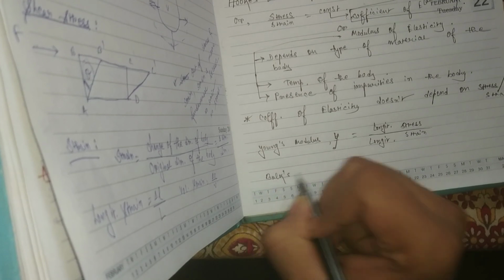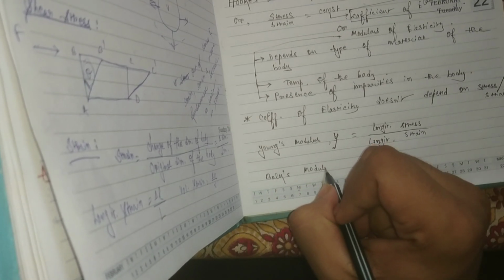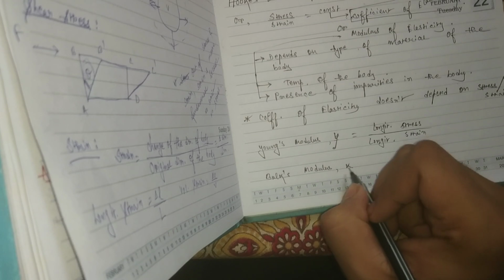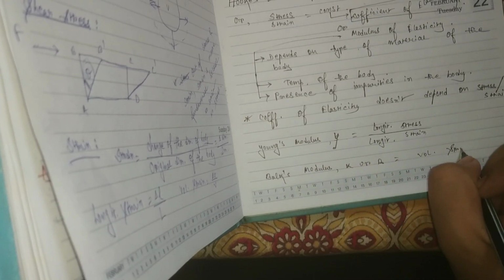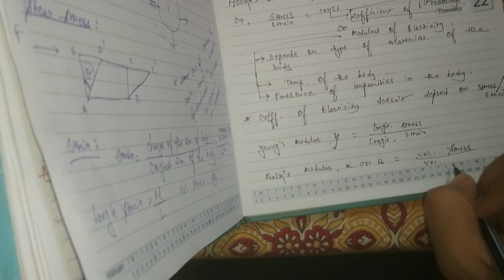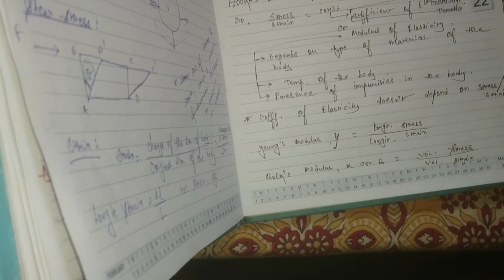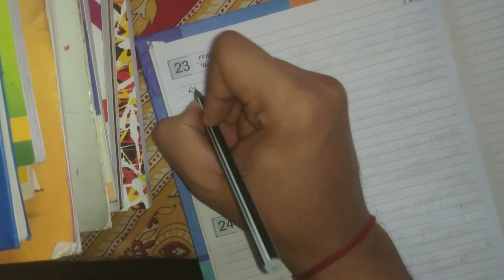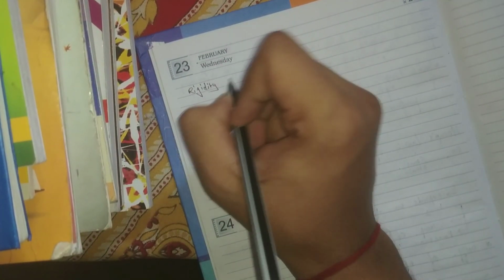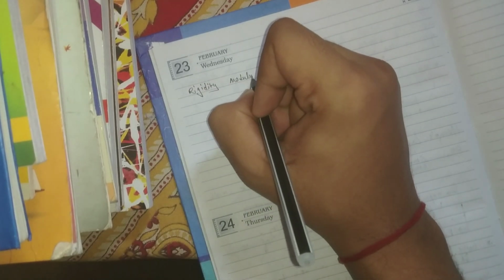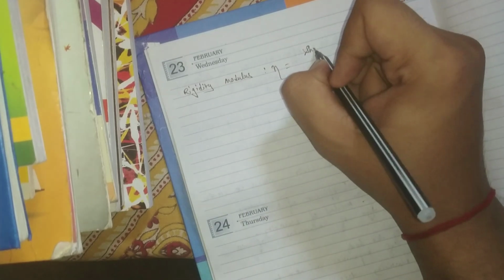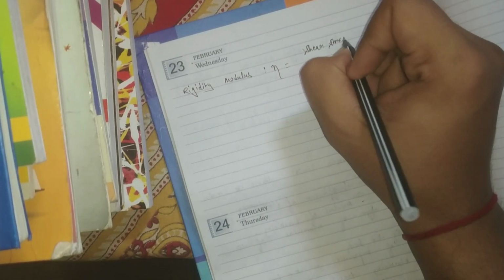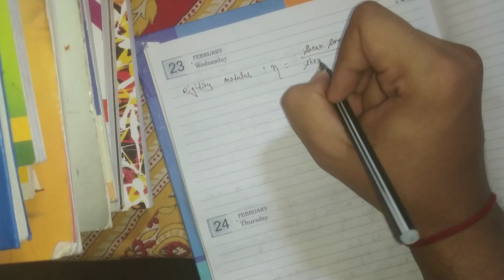Now coming to Bulk modulus, denoted by K or B, that is volume stress by volume strain. Now rigidity modulus is denoted by eta, which means shear stress by shear strain.